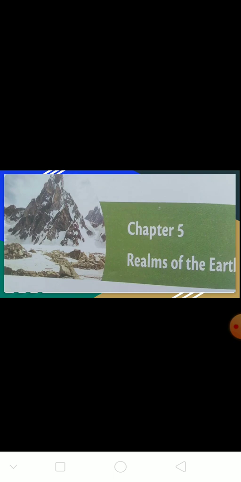Realms means layers. The first one is atmosphere, second lithosphere, third hydrosphere, and fourth biosphere. The next content is the interrelationship between realms of the earth. So these are all the contents we are learning in chapter number 5. So there are 5 chapters in the first semester.